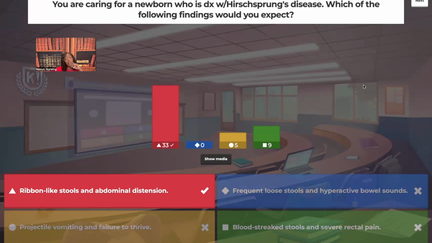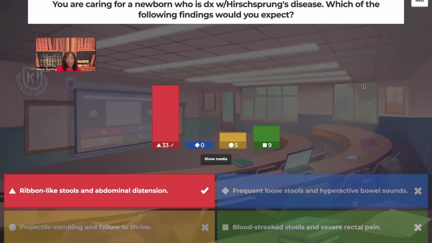Now let's look at the other options. Frequent loose stools and hyperactive bowel sounds. Where would we see this? We would see this in disorders like diarrhea, gastroenteritis. How about projectile vomiting and failure to thrive? What disorder would that be? Pyloric stenosis. Very good. And last, blood-streaked stool, severe rectal pain. We see that in a patient that has something like anal fissures.